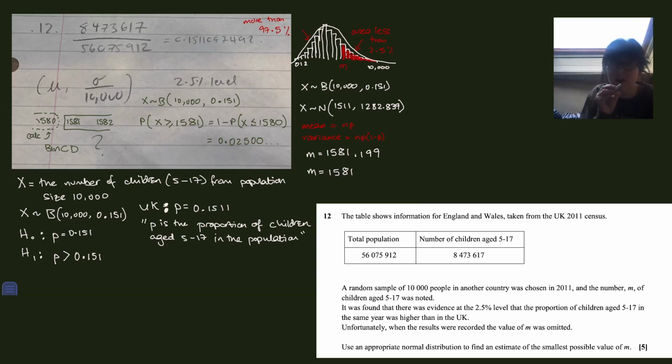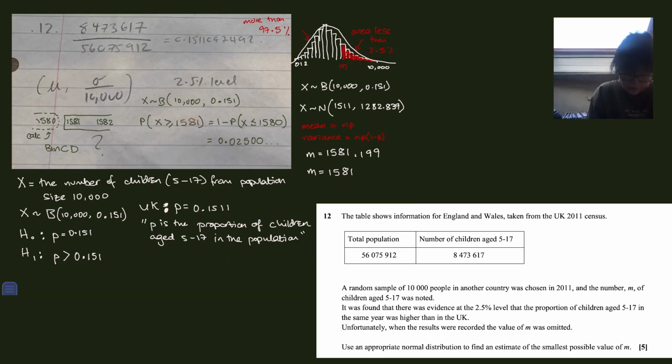I've come out 0.02500493352, slightly bigger than 2.5%. So unless the question had said near 2.5%, the way that it's phrased, it would have to be less than 2.5%, and I am not. So I'm going to try again with one bigger.